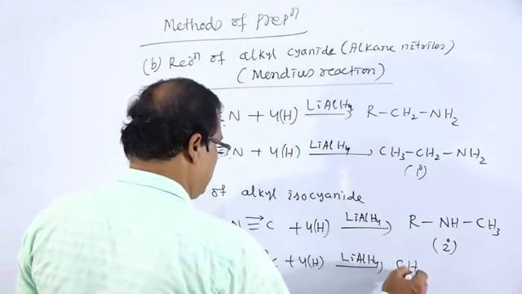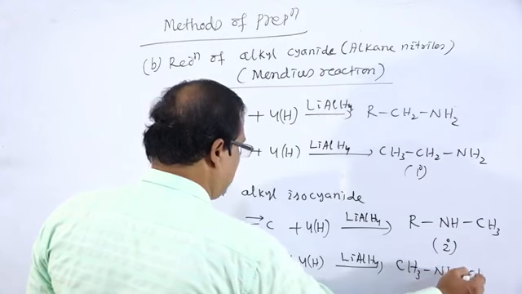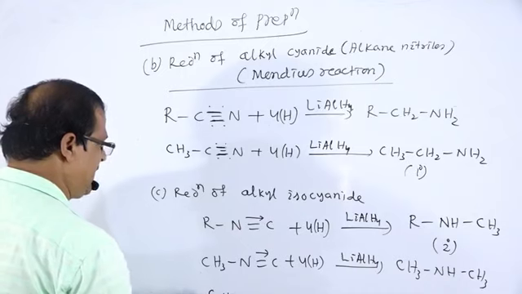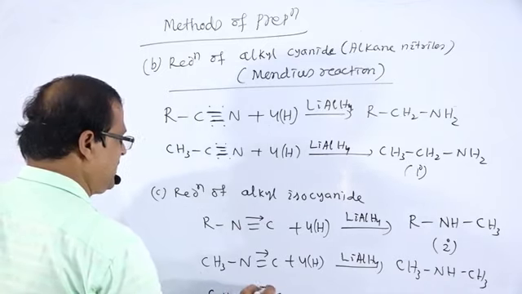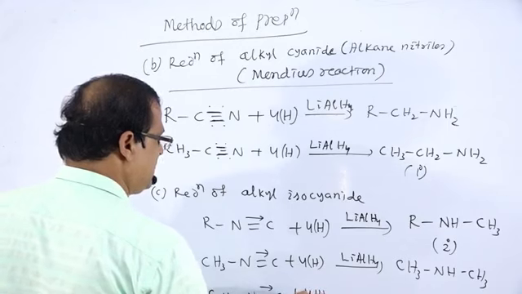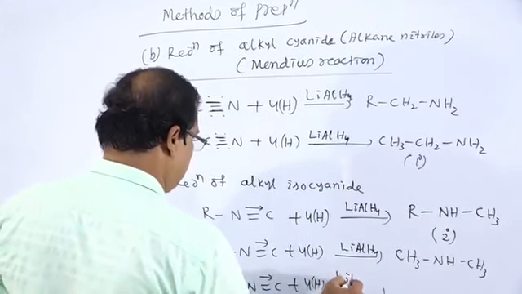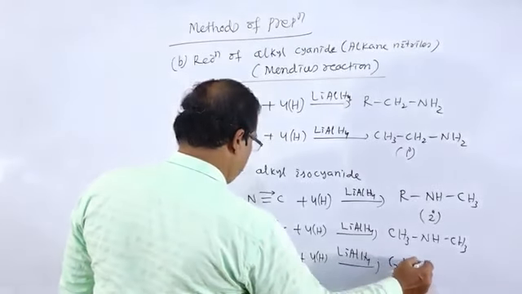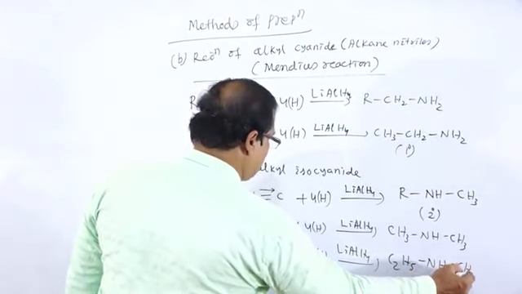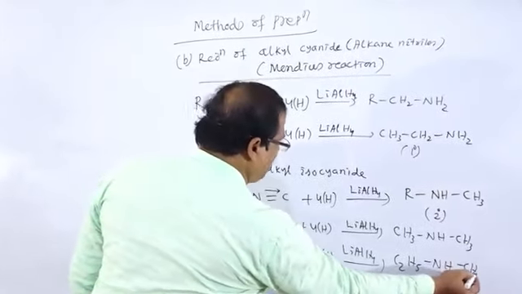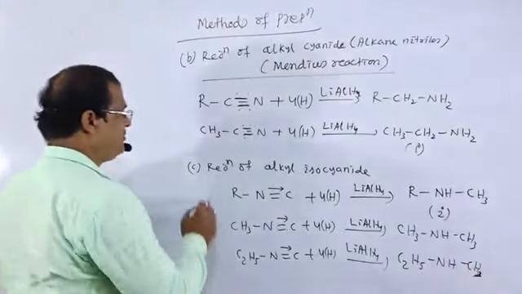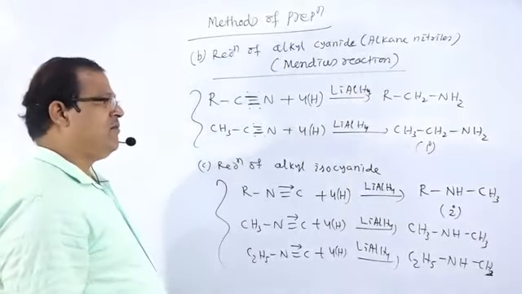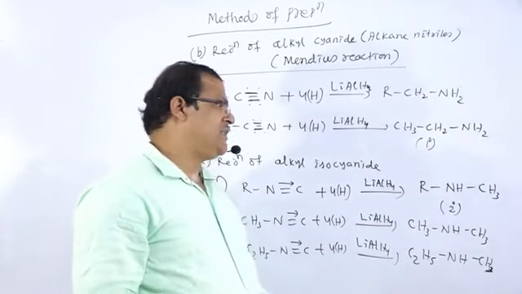There is the formation of CH3-NH-CH3. So C2H5-N=C dative bond plus 4H, LiAlH4, there is the formation of C2H5-NH-CH3. There is the formation of that secondary amine. Secondary amine will be found. In the earlier case, primary amine will be found.